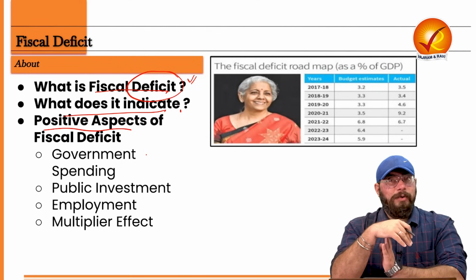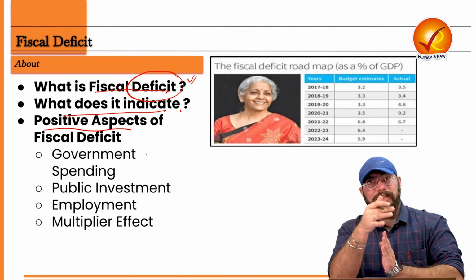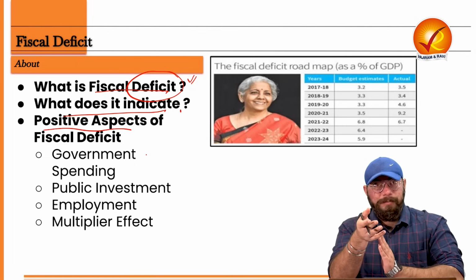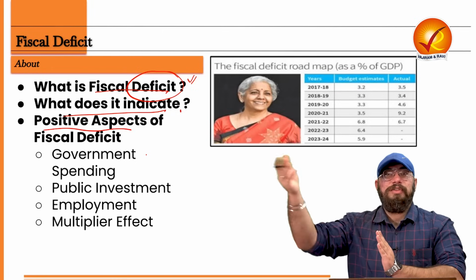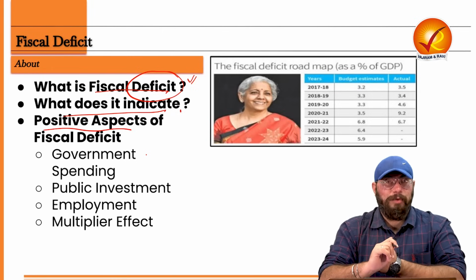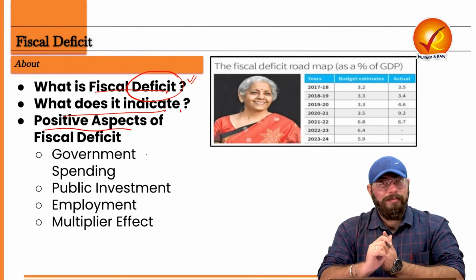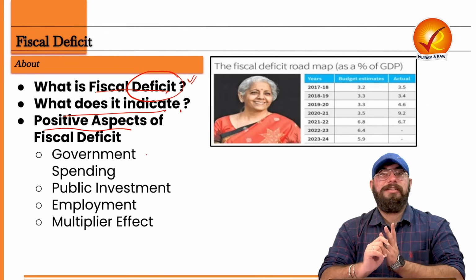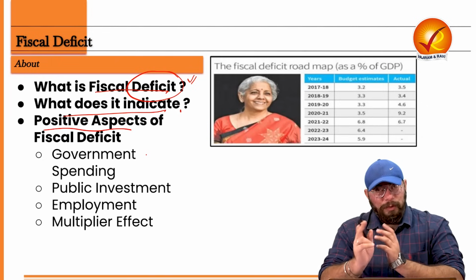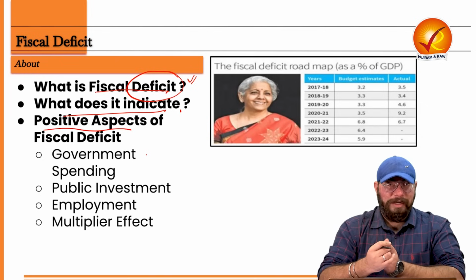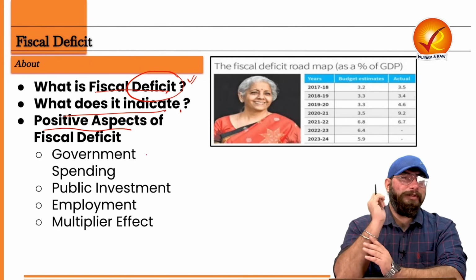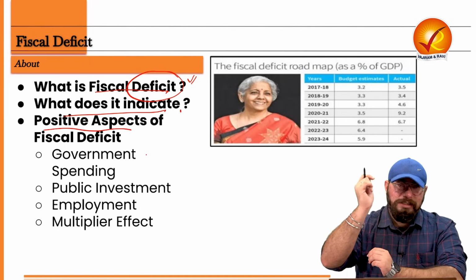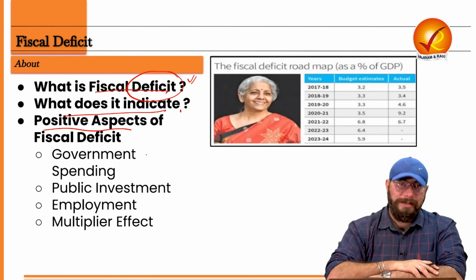Because that 100 crore would become income of some. If it becomes income of some, people would be spending money. And if the expenditure done by some people would become the income of some other families, they will get employment opportunities as well. Their income will also rise, their spending will also rise, their consumption will also rise, right? So overall, a chain reaction, a snowball effect, will be created in the economy. And the benefits of the economic activity will trickle down to the lower strata of the society as well.